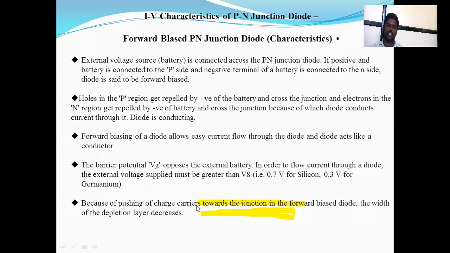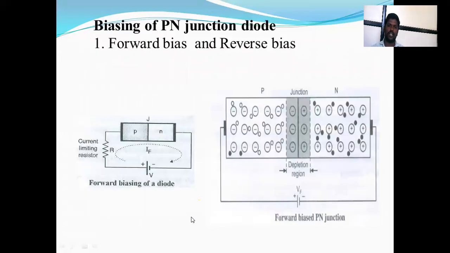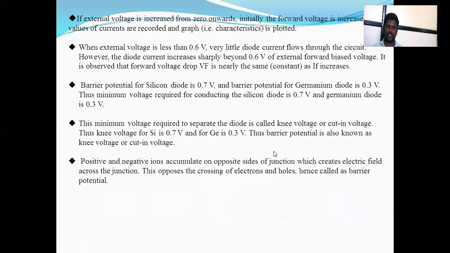Because the charge carriers are pushed towards the junction in the forward bias diode, the width of the depletion layer decreases like this. In this diagram of the forward bias PN junction diode, like charges are repelled from each other, and so the junction width decreases.